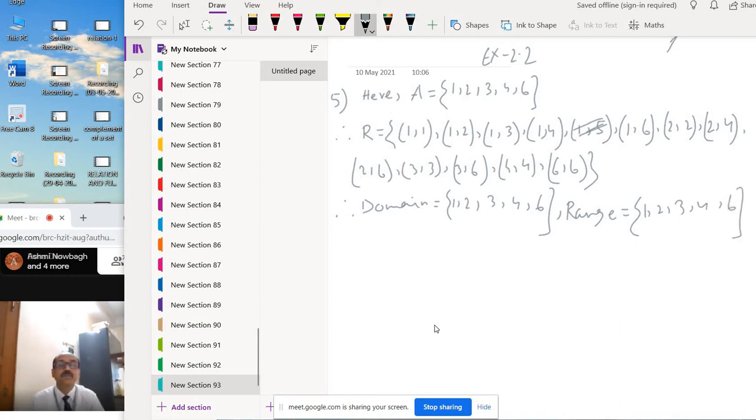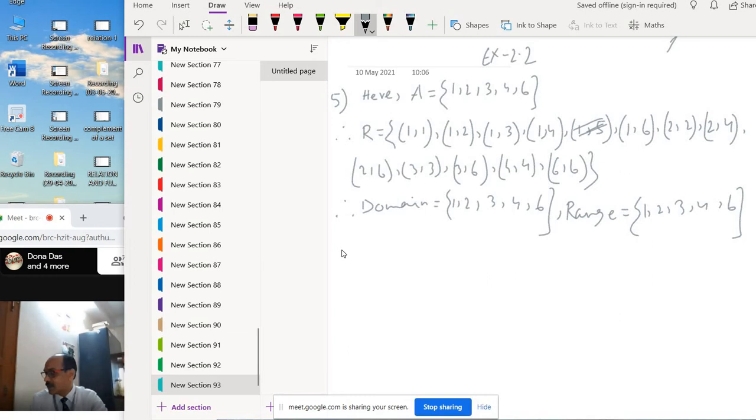Okay. So 1, 2, 3, 4, 6. So this is clear now. You have to see which elements are present in the given set. Only those elements we can take. So your answer is 1, 2, 3, 4, 6. 5 we cannot take, 5 is not present. Okay, clear? This is the answer to number 5.